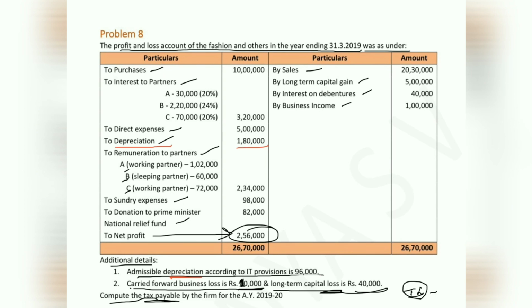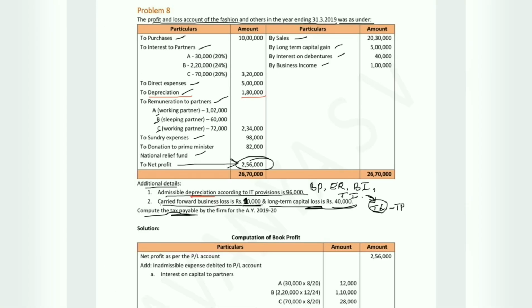So to calculate tax liability or tax payable value, we have to calculate book profit, eligible remuneration, business income, total income, and then we have to calculate tax liability. Okay, let us compute book profit. First of all, we have net profit of rupees 2,56,000. So net profit as per profit and loss account 2,56,000.